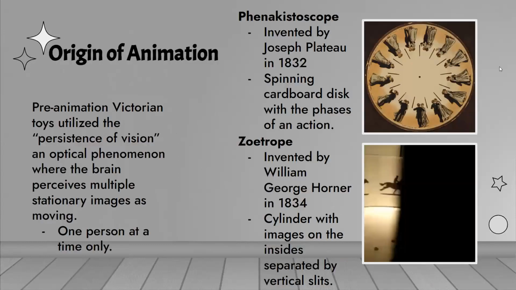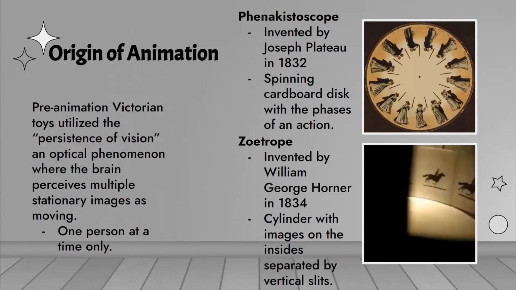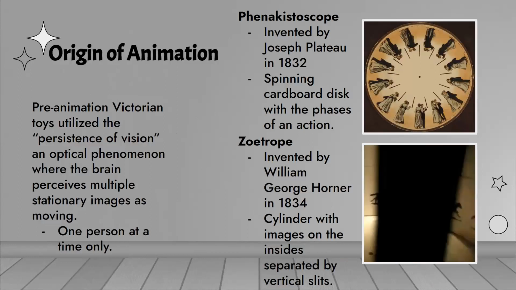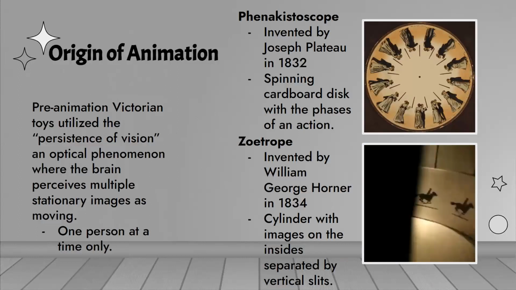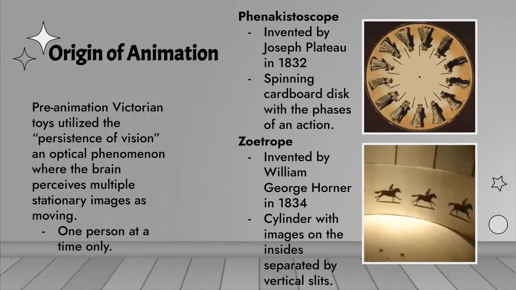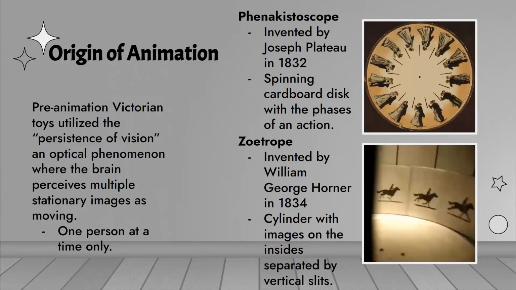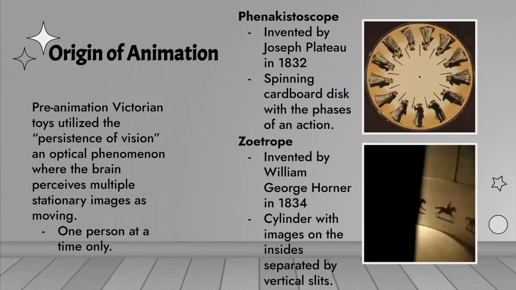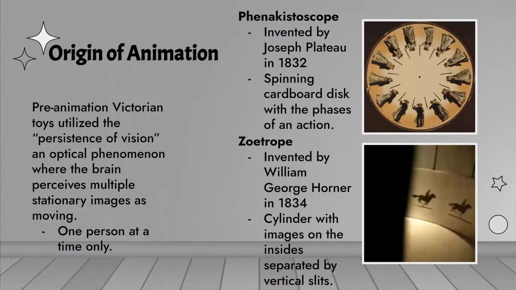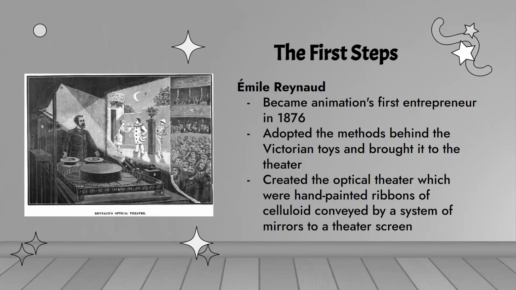2D animation. The Phenakistoscope, invented by Joseph Plateau in 1832, was a spinning cardboard disc with the phases of an action. The Zoetrope, invented by William George Horner in 1834, was a cylinder with images on the inside separated by vertical slits. Pre-animation Victorian toys utilized the persistence of vision, an optical phenomenon where the brain perceives multiple stationary images as moving, and only one person at a time could view this. What were the first steps?